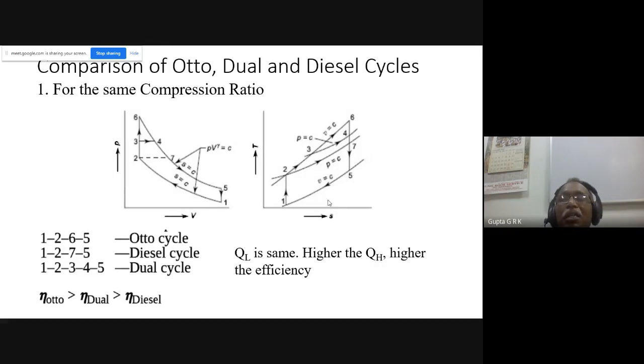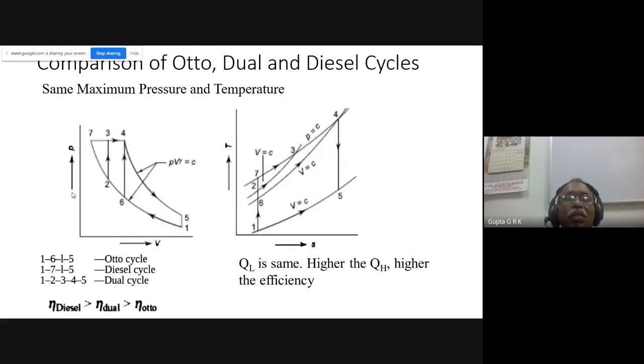You can see the area under the curve. This is the Otto cycle, constant volume combustion. It will give more heat addition for the same heat rejection, and the network also will be more. The dual cycle comes in between, and the diesel cycle with constant pressure combustion has less slope here, so it will have the minimum area and minimum efficiency. Coming to the other condition, where the maximum pressure or temperature is the same, I will have the cycles like this. Again the QL will be the same, and as QH increases, efficiency increases. And for the Otto cycle, this is the constant volume combustion process.